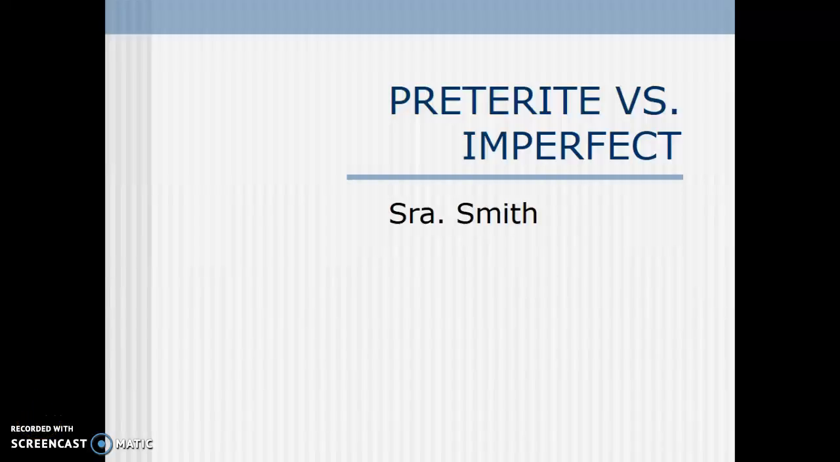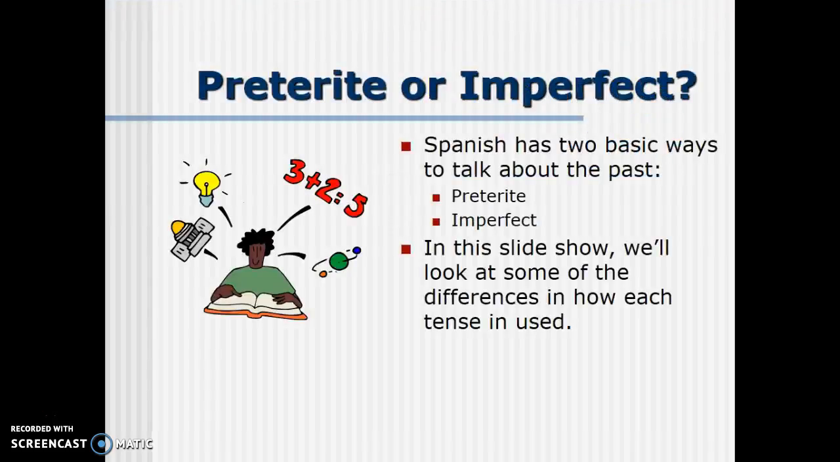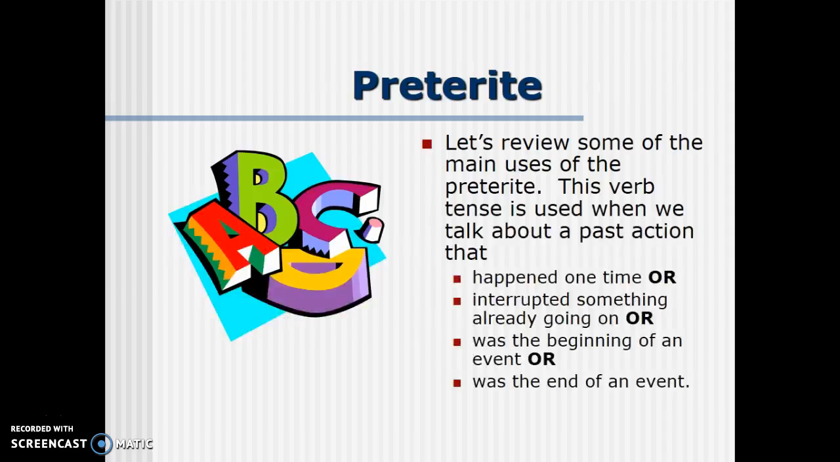Hola guys! So this video is about the preterite versus the imperfect. I know we've briefly discussed the difference between the two, but now we're going to discuss it in more detail. First off, as you know, Spanish has two basic ways to talk about the past, the preterite and the imperfect. In this slideshow, we're going to look at some differences in how each of the tenses is used. Let's start with a little review on the preterite tense.